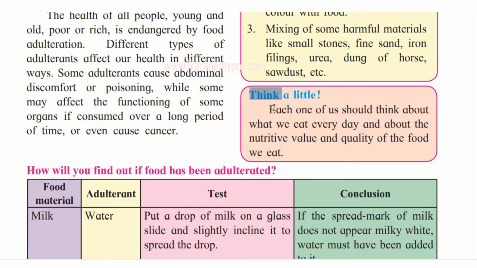Now, think a little. Each one of us should think about what we eat every day and about the nutritive value and quality of food we eat. Before we consume any type of food, whether at home, in big restaurants or hotels, or maybe street food, we should give very thorough thought to what we are buying, where we are buying, how we are cooking it, how we are preserving it, how we are consuming it. So a big thought process should go before we eat any food item.